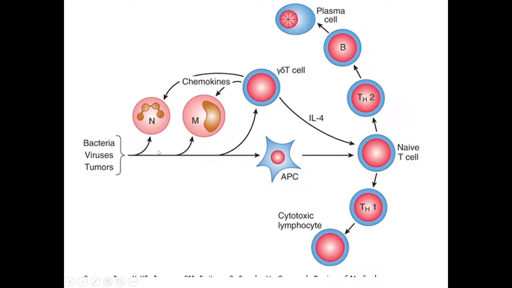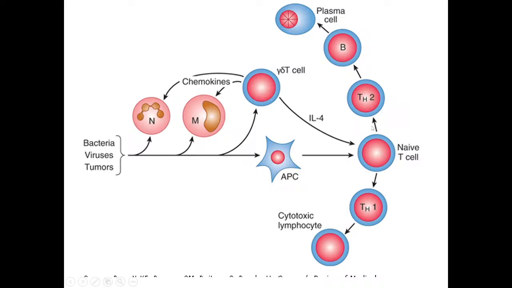One thing is, if you do not go into the other details, this virus and bacteria or the tumor cells are being presented through the APC. What is APC? Antigen presenting cells. What are the different antigen presenting cells? Macrophages, B cells, dendritic cells, glial cells, Kupffer cells, right? Dust cells. So these are all the antigen presenting cells. What are these antigen presenting cells doing? They are presenting this antigen to naive T cells, which are not yet activated, right?